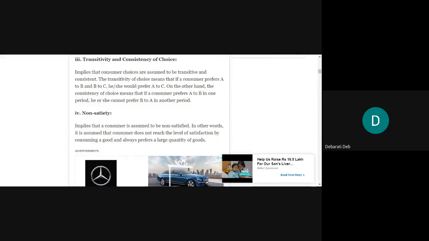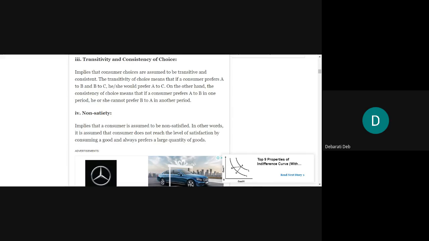Then what is consistency? On the other hand, the consistency of choice means that if a consumer prefers A to B in one period, he or she cannot prefer B to A in another period. Suppose you are saying that you like to watch movies in multiplexes.